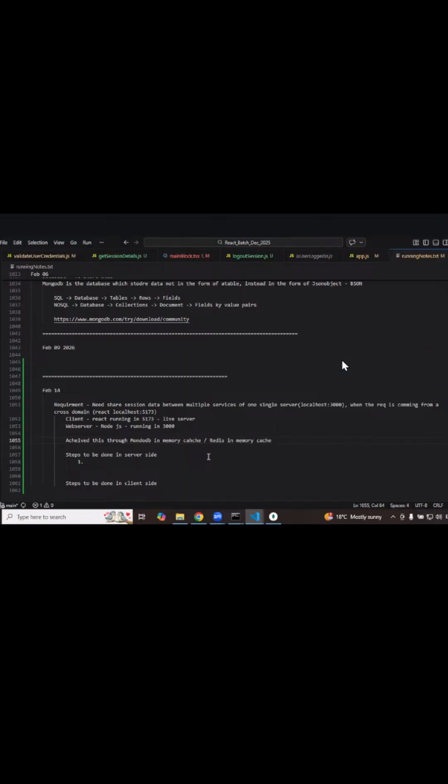Okay, what is this in-memory cache? It is like, under the cache, the data will be stored. We can't explore the data, we can't go into the DB and put queries and so on. But it is possible to store the data and retrieve the data. Either you can go with the Redis server or you can go with MongoDB also. The reason why I have gone with MongoDB is, as we are already creating this MongoDB, we already created this MongoDB, that is the reason I'm just using MongoDB in order to store the cache, or in order to store the session user information. Okay. Any questions up to this?